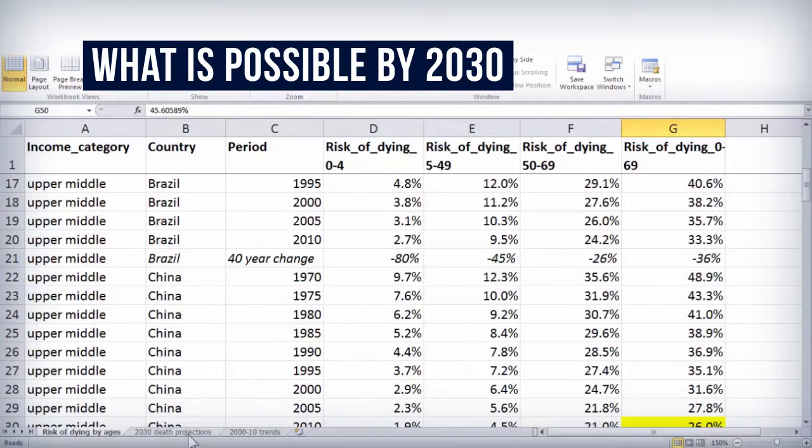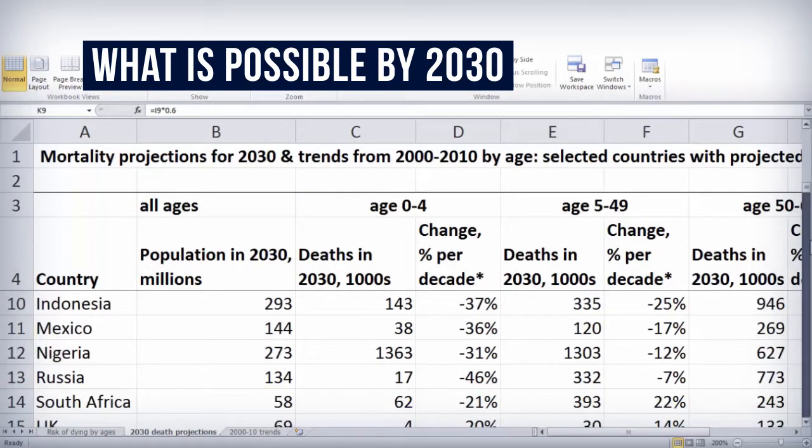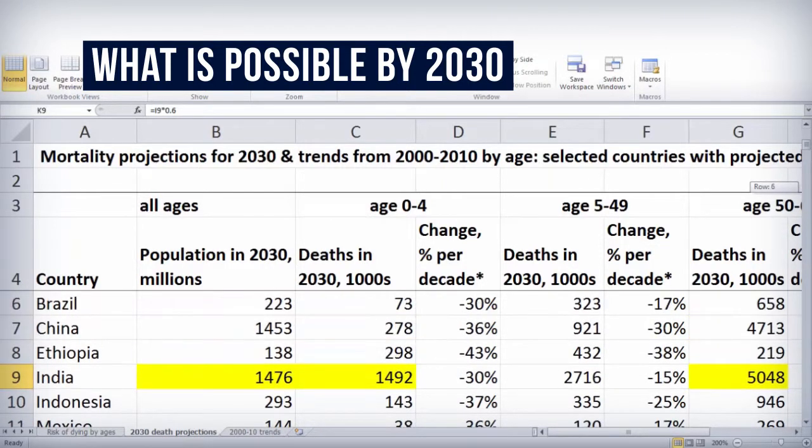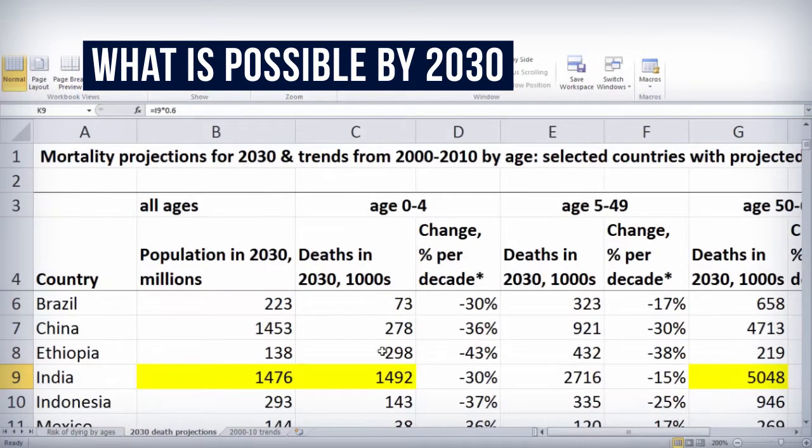Second, let's look forward to what is possible by 2030, which is in the next spreadsheet. By 2030, what is shown here is the population and the numbers of deaths at various age groups that would occur if the 2010 death rates were to continue.